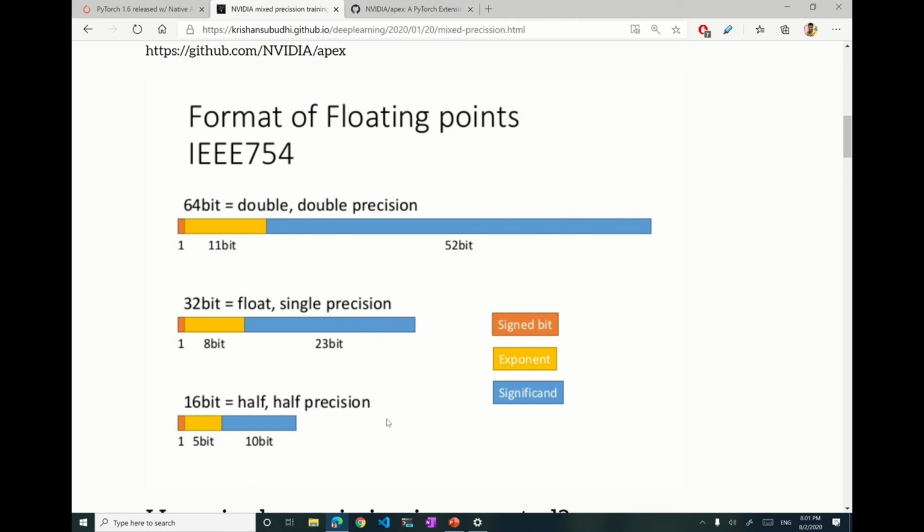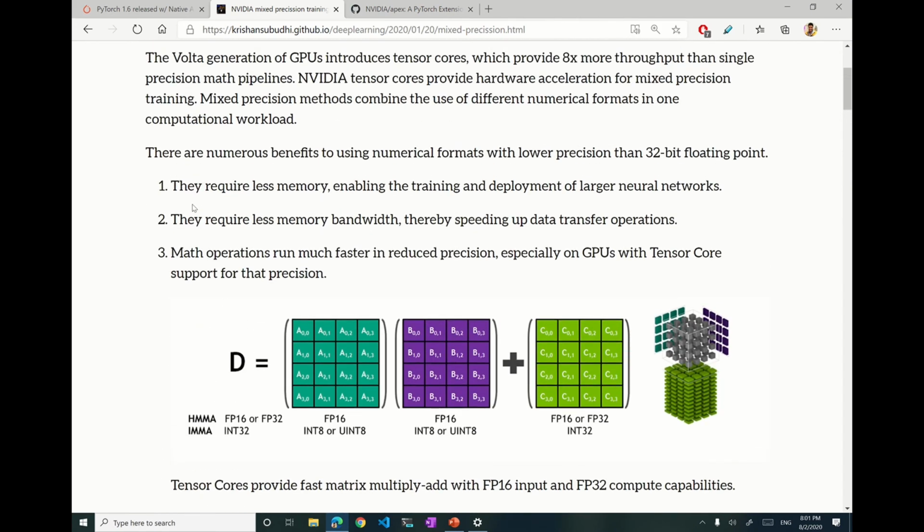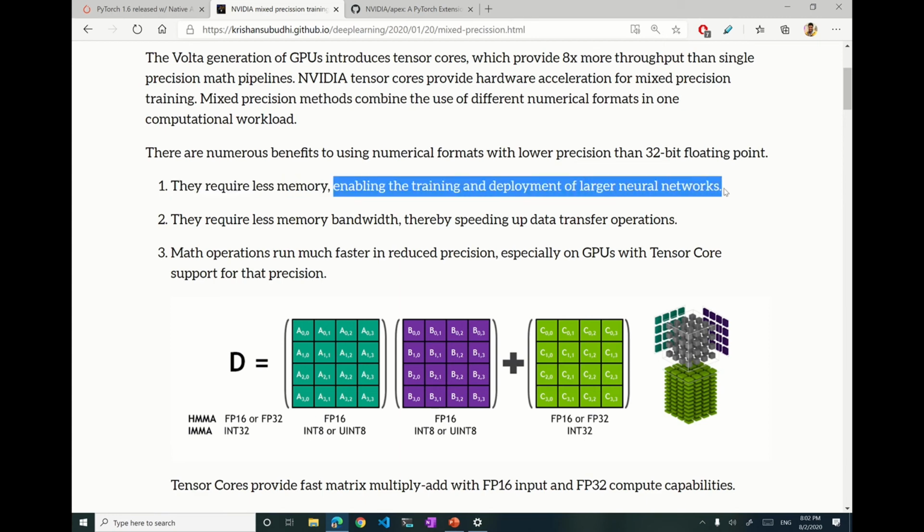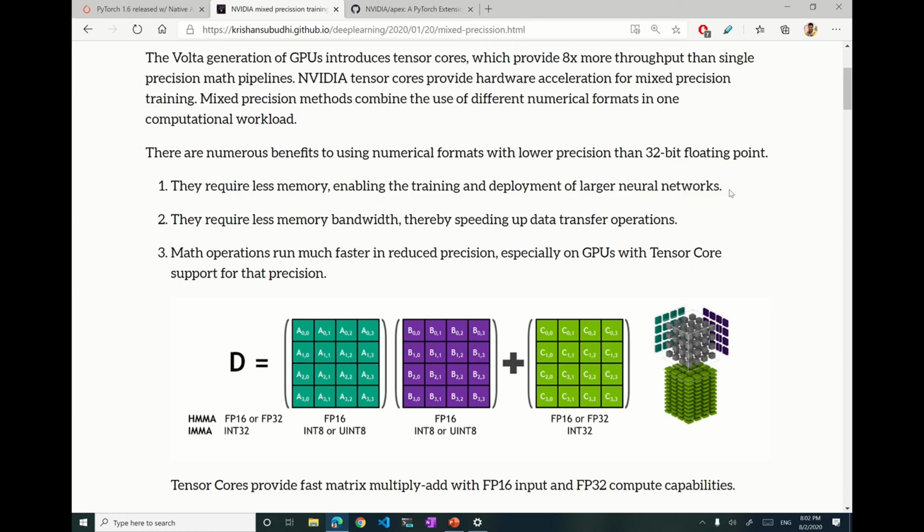So what is the benefit of doing that? First of all, the model weights and the activations, since they only consume half the memory, require less memory, enabling the training, development and deployment of larger neural networks. If a neural network like BERT or ResNet is consuming a lot of memory, and we convert that model to half precision, then it requires less memory. Another benefit is that since they require less memory bandwidth, the data transfer operation during training speeds up, because we are now transferring less data.